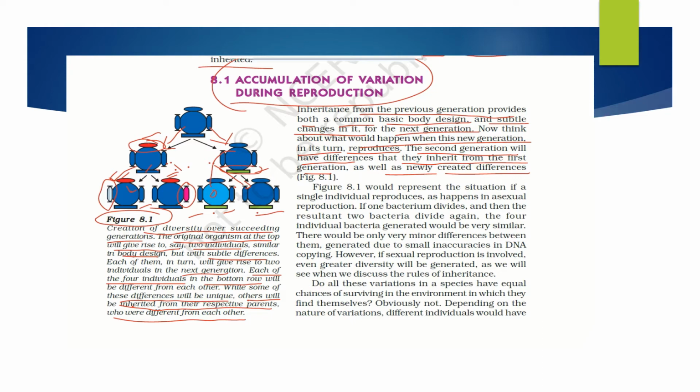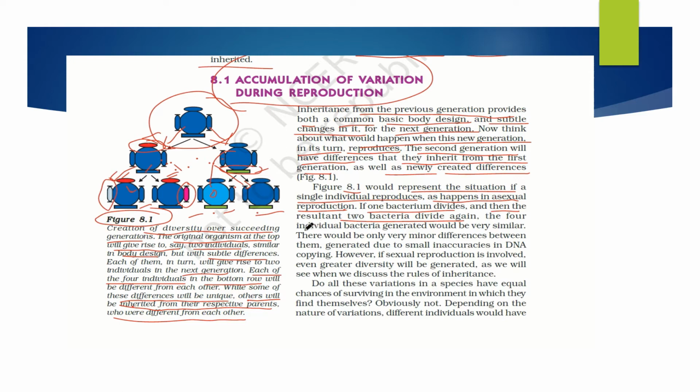Now in this figure 8.1, it represents the situation if a single individual reproduces, as happens in asexual reproduction. So this is a single individual. What is happening in asexual reproduction? The single parent alone is involved in reproduction. If one bacterium divides, then the resultant two bacteria divide again. So these two bacteria are dividing.